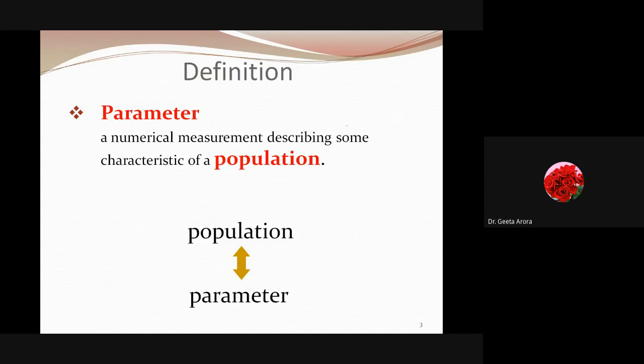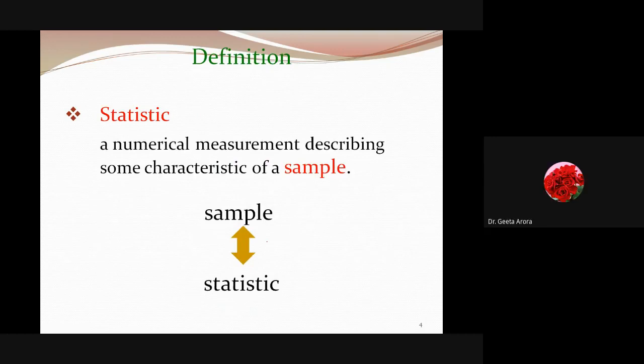Whenever some calculation is being done for a particular characteristic of a population, that particular thing is known as a parameter. Correct. It is a numerical measure which describes the characteristic of the population. And since we can't go to the whole population, we are taking a sample, and the numerical measurement that describes the characteristic of a sample is known as a statistic. So these are the two new words and they are very important regarding estimators, because without knowledge of these things we can't go to the next step.